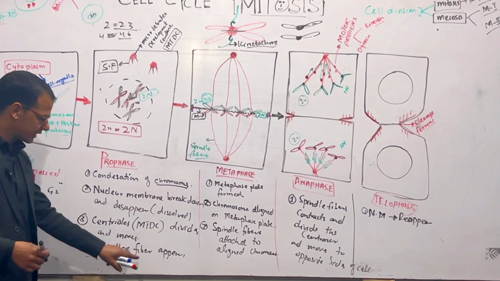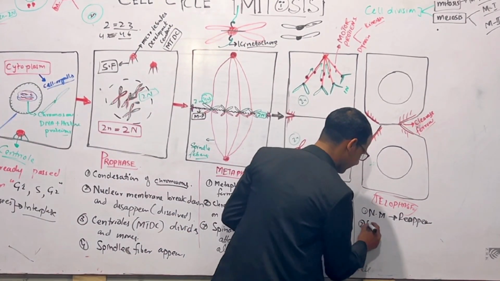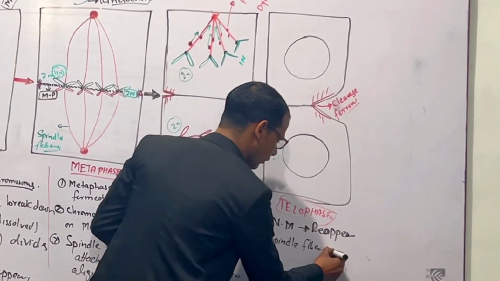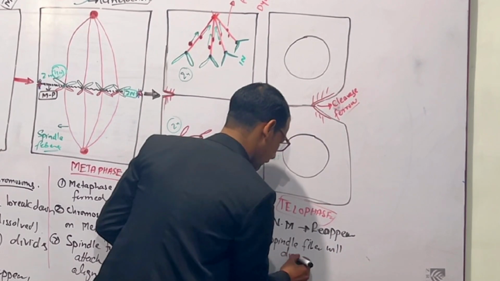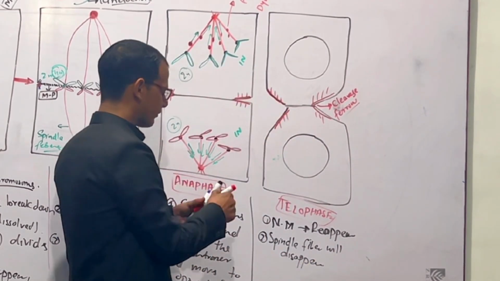Here spindle fibers appear, and in telophase the spindle fibers will disappear. Spindle fibers are actually microtubules.